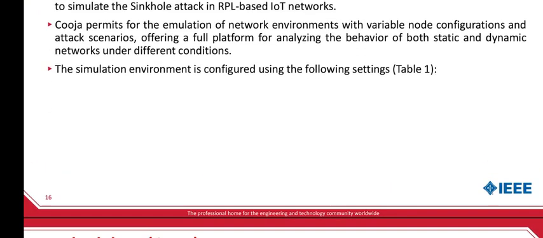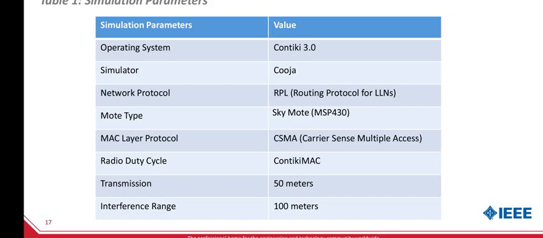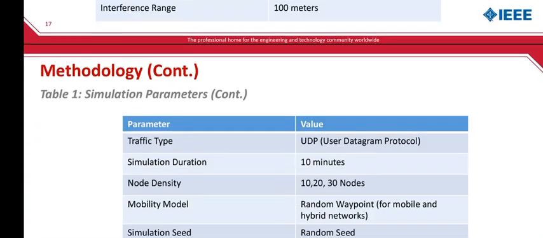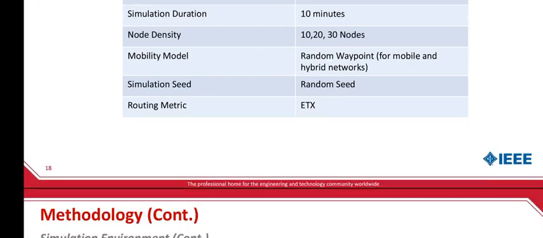So we can see the simulation environment in this particular table. We have simulation parameters and then the value. Operating system, Contiki, simulator Cooja, network protocol, RPL, and mode, Sky mode, and MAC layer protocol, CSMA, radio duty cycle, ContikiMAC, transmission 50 meters, interference 100 meters, traffic type UDP, simulation duration 10 minutes. Node density 10, 20, and 30 nodes, mobility model, random waypoint for mobile and hybrid networks. Then simulation seed is random seed, and routing metric is ETX.